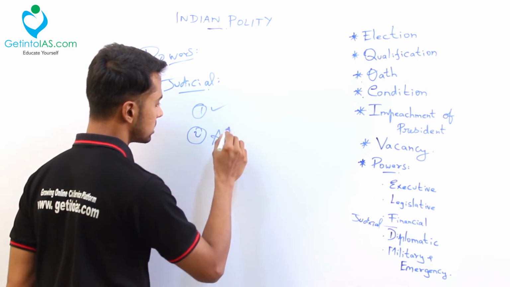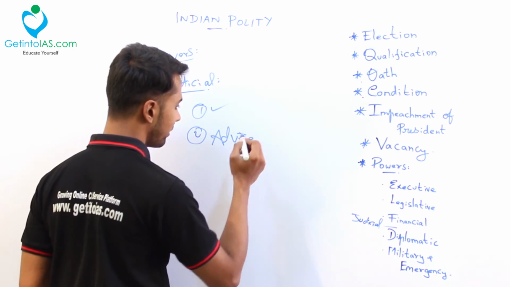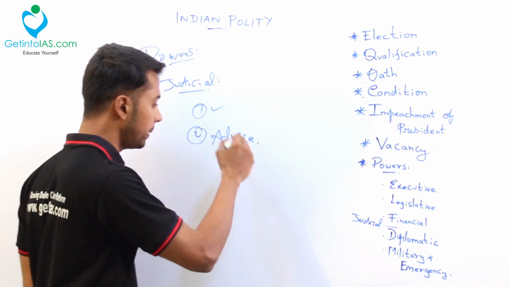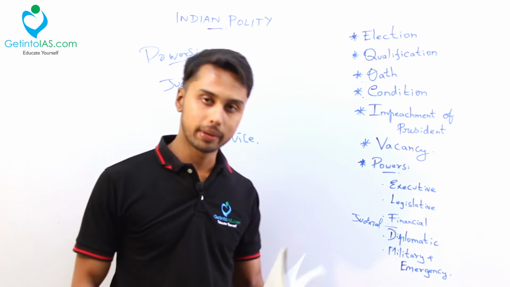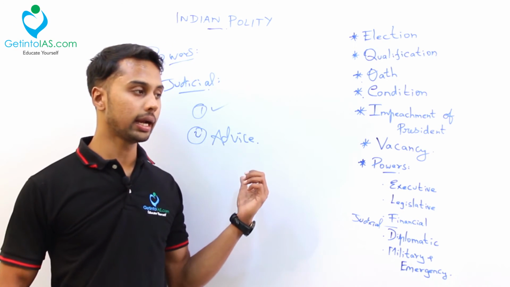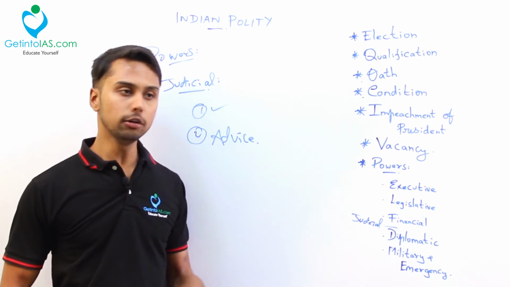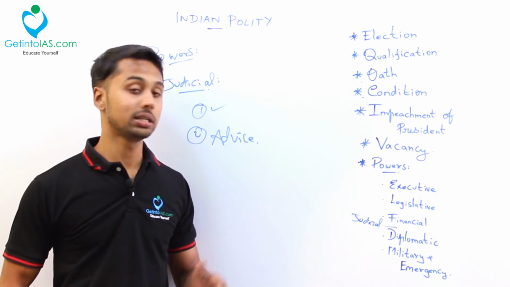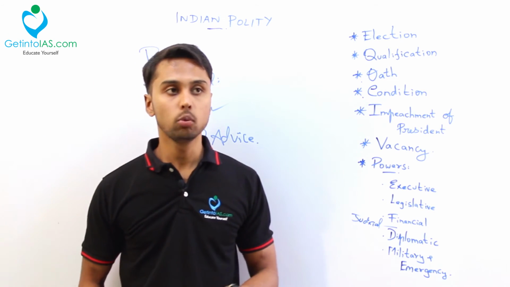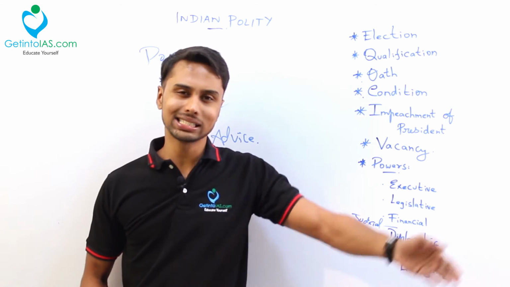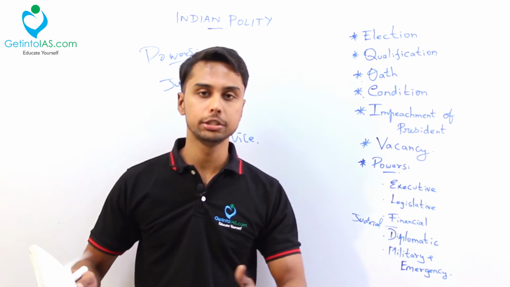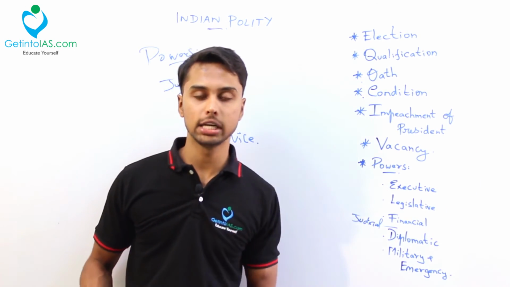Second thing is advice. This I have dealt with in the Supreme Court, but again I'm repeating. What is the advice? Your President can get the advice of the Supreme Court. If, while referring to any bills or acts, the President is confused about the constitution, or he wants an interpretation of the constitution, then he can ask the Supreme Court, I am struggling with this issue, can you help me? Like that, he can ask for advice from the Supreme Court.